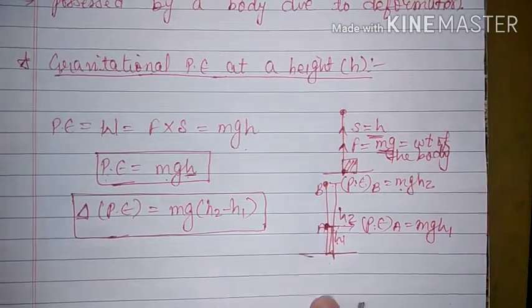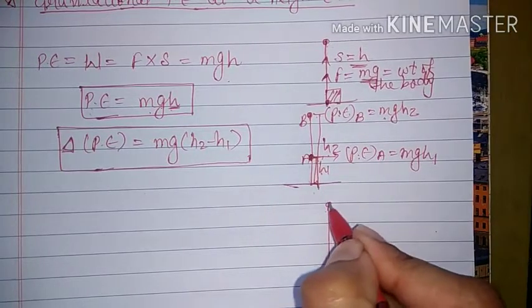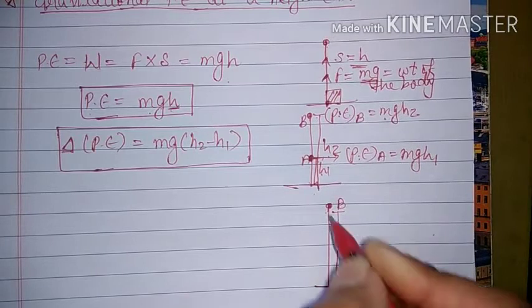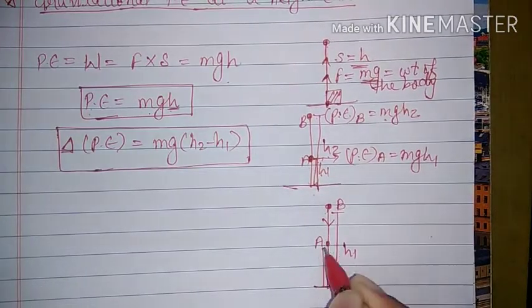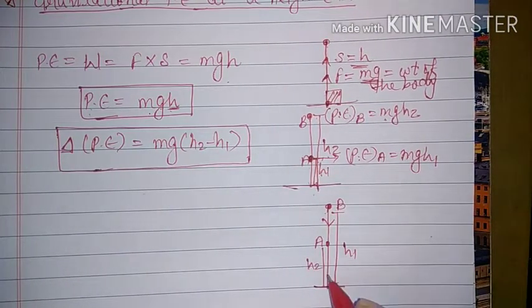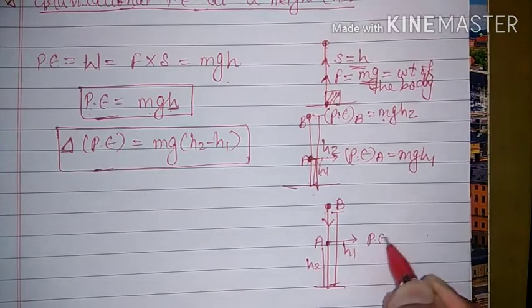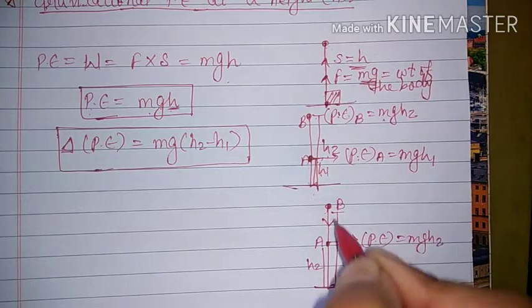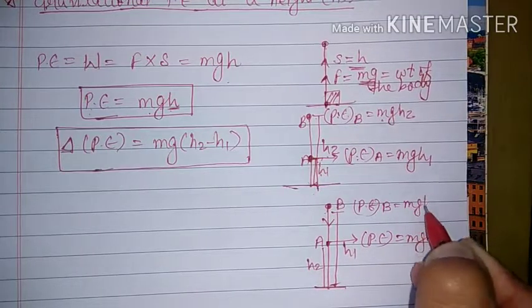Similarly, suppose that initially the body was at point B at a height h1 from Earth's surface, and now it is moving in the downward direction, and after some time it has reached A. Okay, and this point is at a height h2. In this condition, at point A, the potential energy is equal to mgh2, and the potential energy at point B is equal to mgh1.